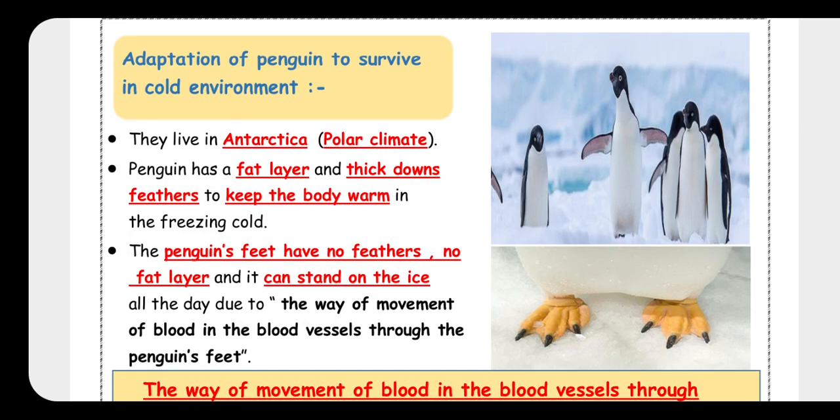So penguins have a fat layer and thick downy feathers. Why? To keep the body warm in the freezing cold. So the penguin body is covered with a fat layer and thick downy feathers. Why? To keep the body warm in the freezing cold, so they can stay alive. Okay? They can stay alive without dying.